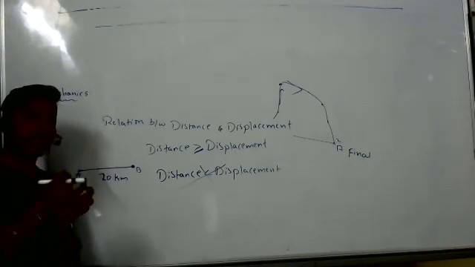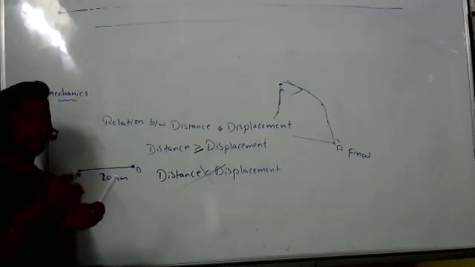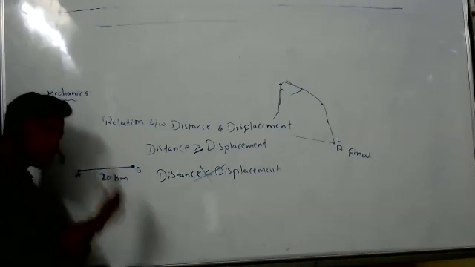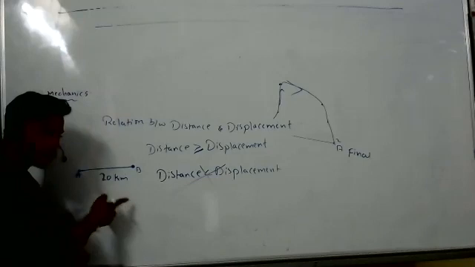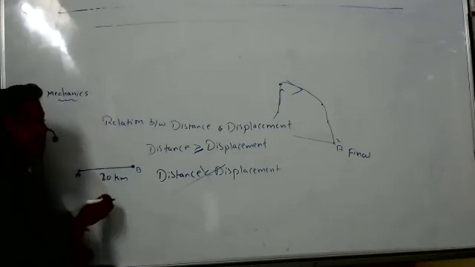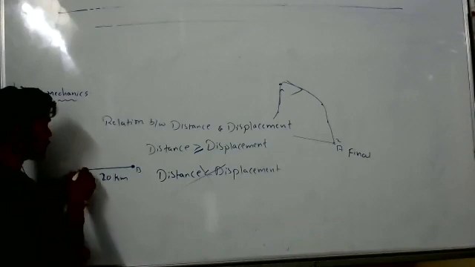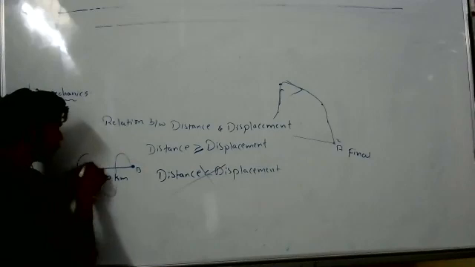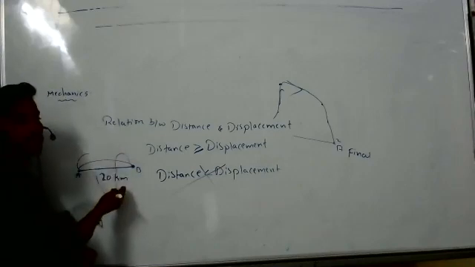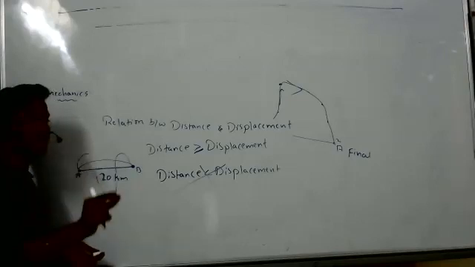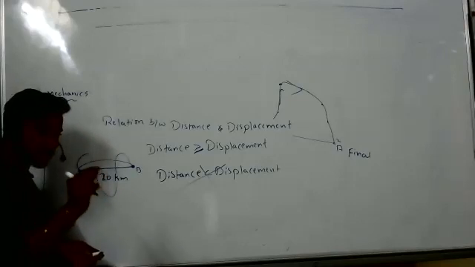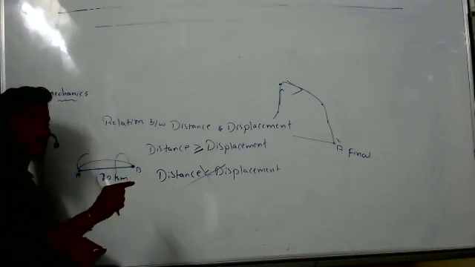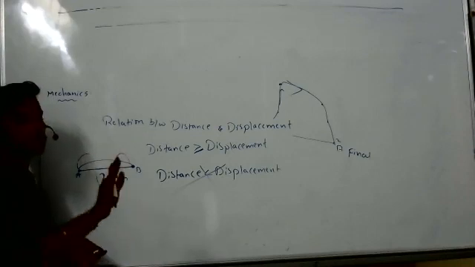What is the meaning of shortest? There should not be any one more path smaller than that path. Now it is 20 kilometers. It is only the shortest path. There is no one more path to say 19 kilometers or 18 kilometers. We can't draw like this, if we draw, it is more than that. And we can't draw like this, it is also more than that. So there is no one more path. So we have to imagine like that. Shortest distance means we can't draw one more path smaller than that path. That is what the shortest path is.